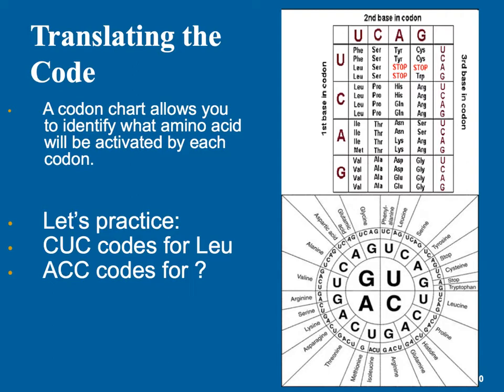In order to translate messenger RNA, you are going to play the role of transfer RNA. To do that, you need to be able to use a codon chart. A codon chart tells you the amino acid that a specific codon codes for, and there are two types, as you see pictured on the screen. I have no idea which one you're going to get on the SOL, so you need to know how to use both of them. I'm going to teach you how to do that in a second.